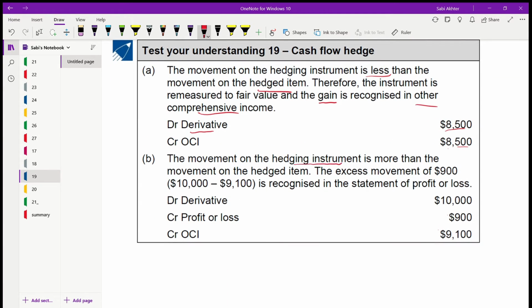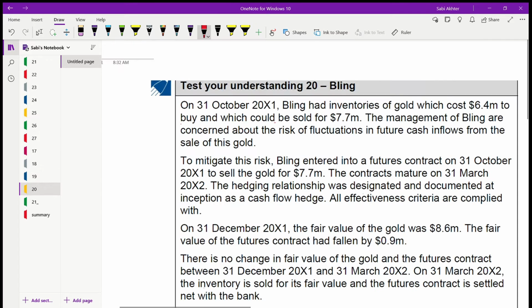Here the hedging instrument is more than the movement on the hedged item. So the excess movement, which is 900, 10,000 minus 9,100, will be recognized in profit and loss. The balance is recognized in OCI. So debit derivative 10,000, credit profit and loss is the gain, and credit OCI 9,100, the balance from the 10,000. But the excess, the difference between the hedged item and the hedging instrument, the movement will always go in profit and loss. Okay, coming to 20.